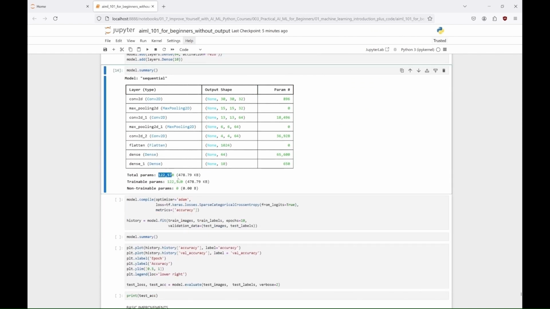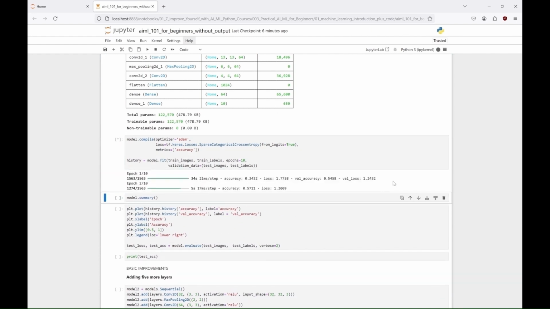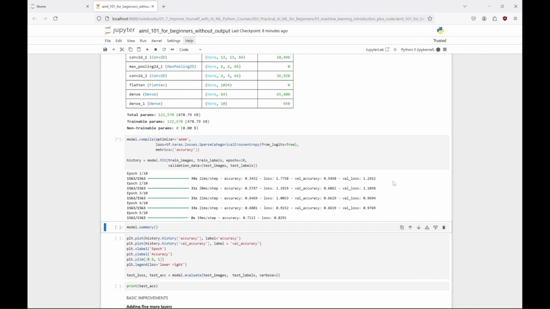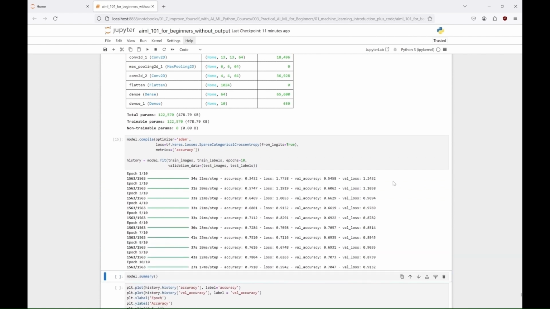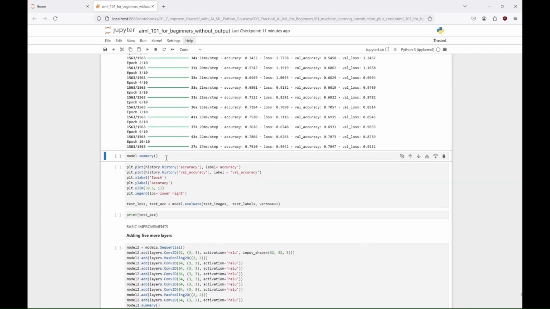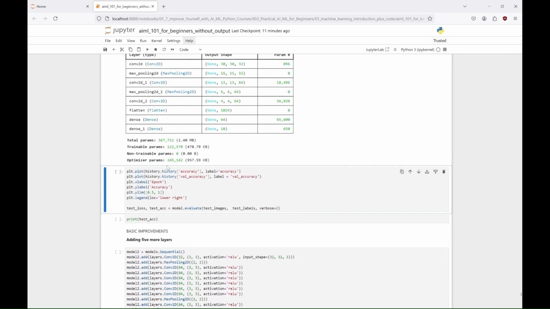Training a model for an epoch means that the model processes the entire training dataset once. This involves feeding the training data through the network, calculating errors, and updating the model's weights accordingly. After that, we plot the accuracy and evaluate the model's performance on the test dataset, reporting the final test accuracy. The goal is to improve the model's accuracy and performance with each epoch, as it learns from the data, and at the end our accuracy is over 70%.